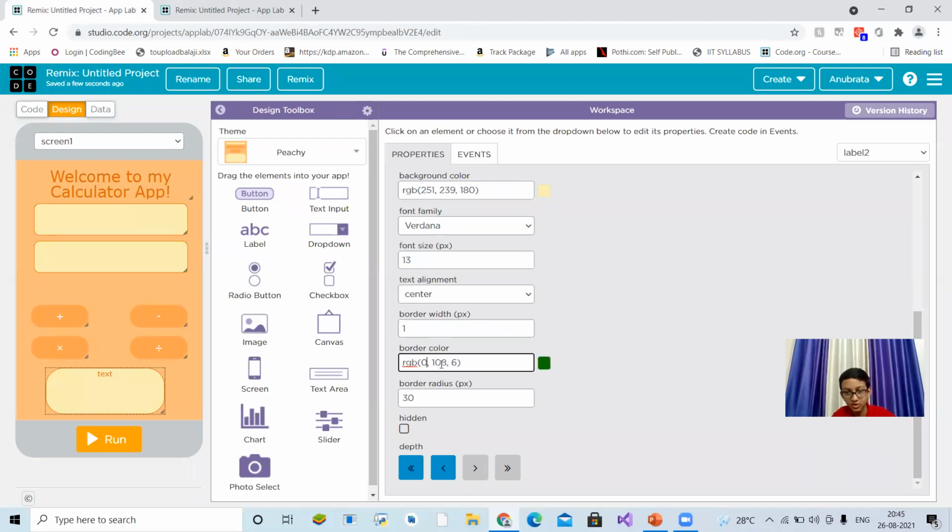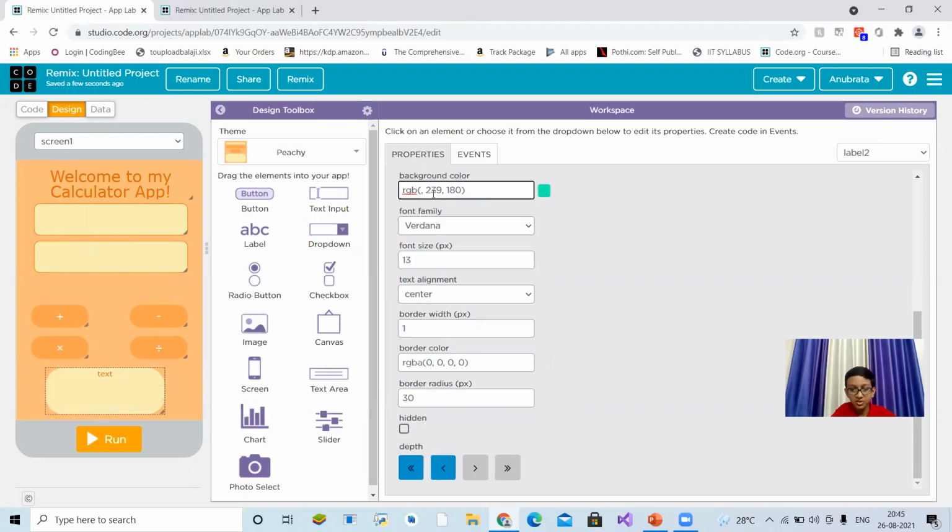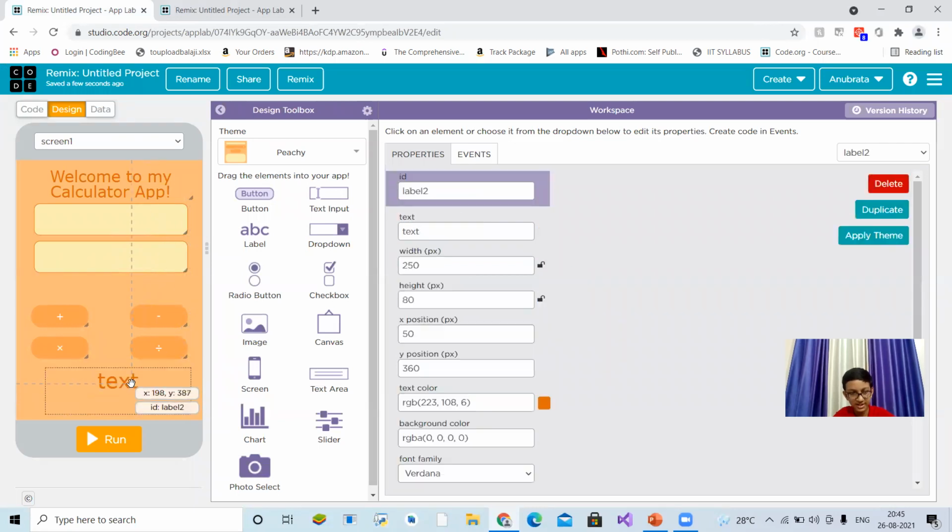RGB 0, 0, 0. Okay. No border. Set the background color to 0, 0, 0, 0. No background color. Okay, friends. So let's increase the font size, not too much, because we will do large calculations too.